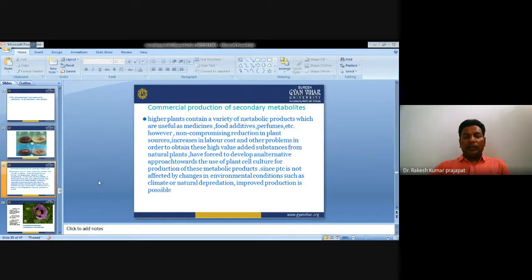Commercial production of secondary metabolites: the higher plants contain a variety of metabolic products which are useful as medicinals, food additives, perfumes, etc. However, non-compromising reductions in plant sources, increases in labor cost, and other problems arise in order to obtain these high-value compounds.